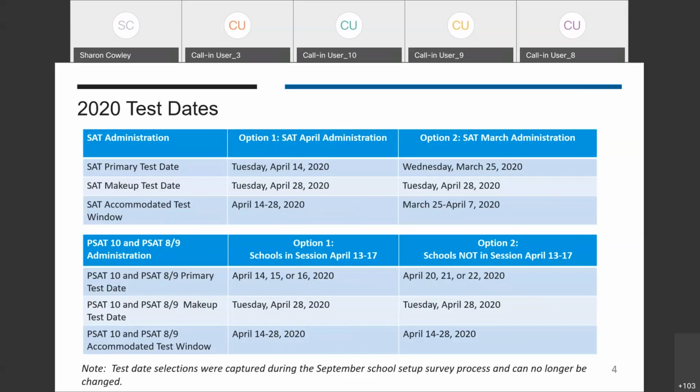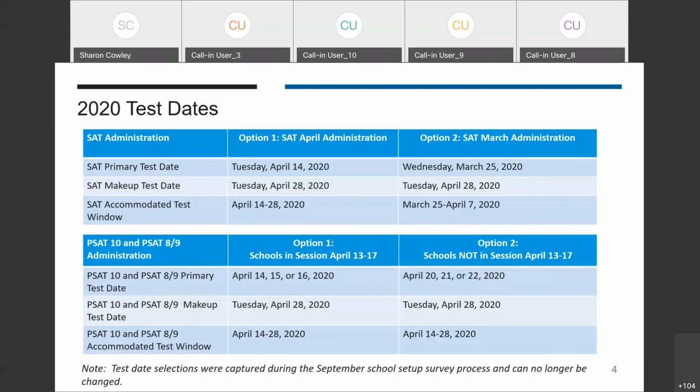As part of the establishment survey, districts also selected from one of two primary administration dates for PSAT 10 and PSAT 8-9. They chose either April 14th, 15th, or 16th, 2020, or April 20th, 21st, or 22nd, 2020. As a reminder, all schools in a district must administer the PSAT 8-9 and PSAT 10 in the same primary test date window, and the entire grade level must test on the same day.